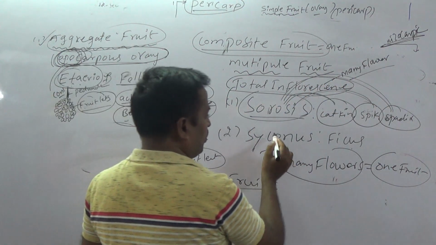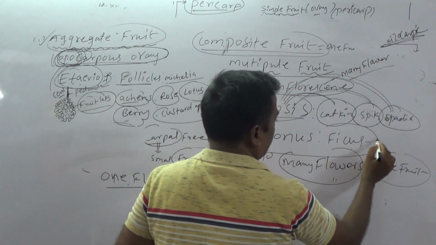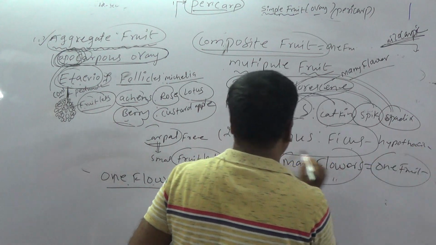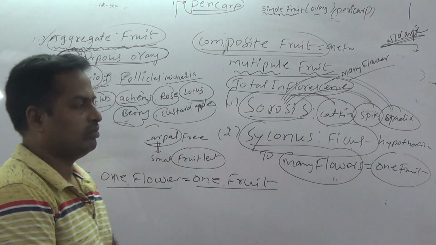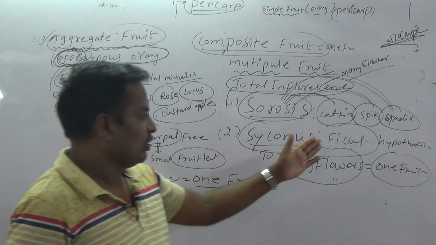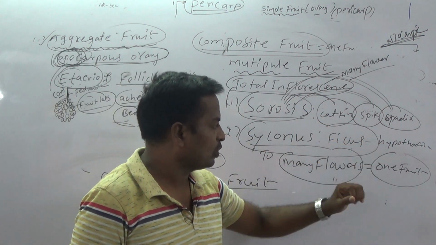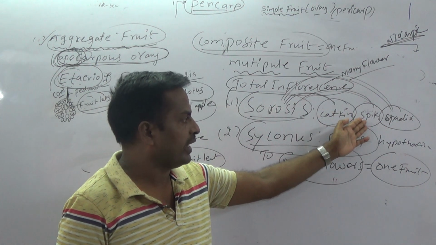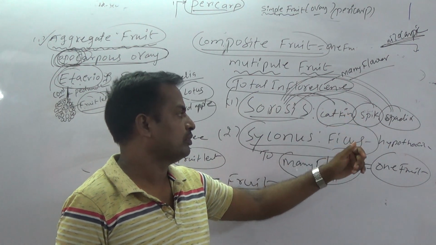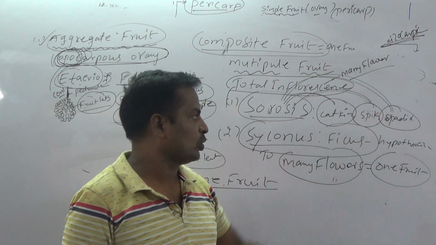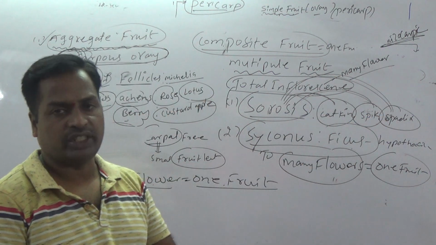If the fruit is developed from hypanthodium, such fruits are called syconus. The best example is Ficus, an example of hypanthodium. The spike is rice and wheat, spadix is colocasia, and Casuarina is catkin.